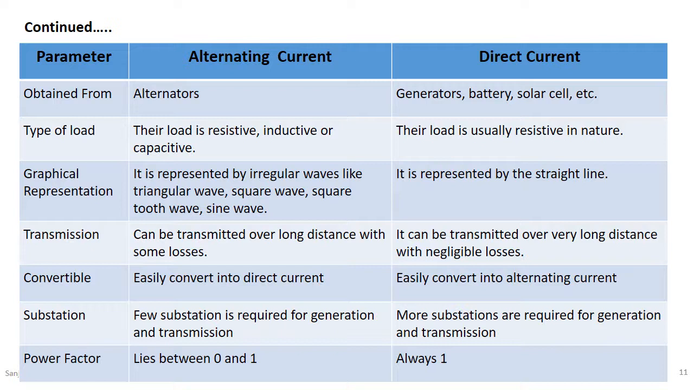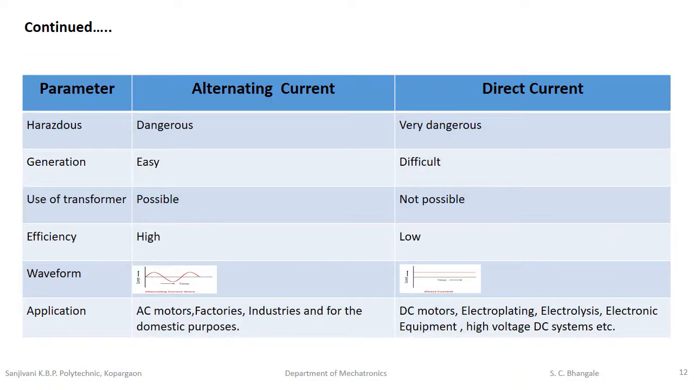Substations for AC quantity: few substations are required for generation and transmission. For DC quantity, more substations are required for generation and transmission. The power factor for alternating quantities lies between 0 and 1. The power factor for direct current is always 1. Alternating quantity is hazardous and dangerous, and direct current is very dangerous.